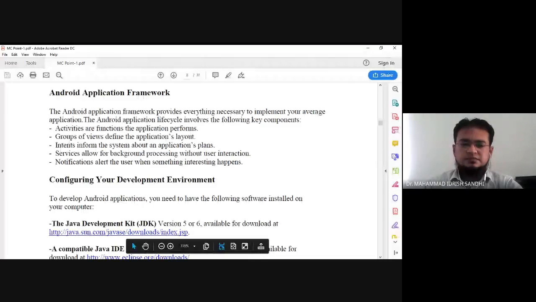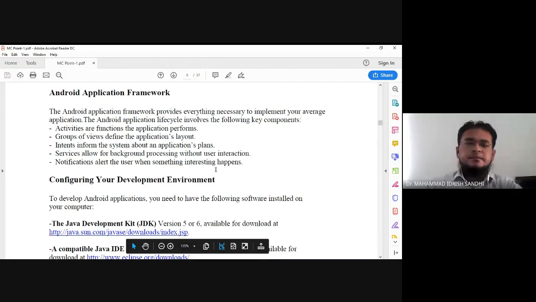Last time we discussed lots of important things as far as the Android programming subject is concerned. It is a very important subject for your entire MCA journey. Actually, these are very important points that we already discussed, which may be helpful to you to mold your career if you want to work in Android programming.